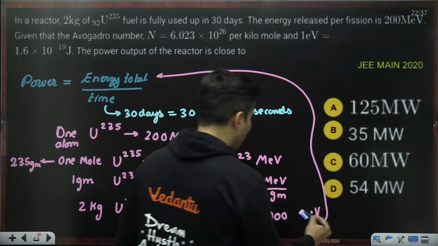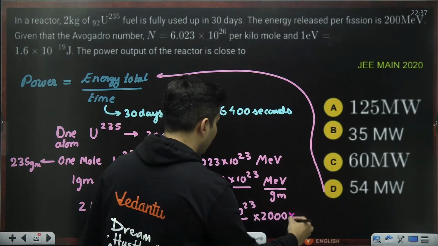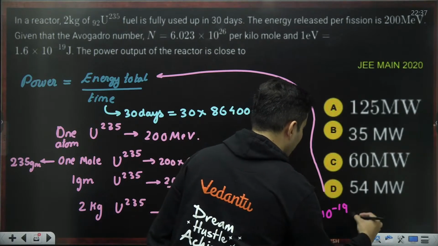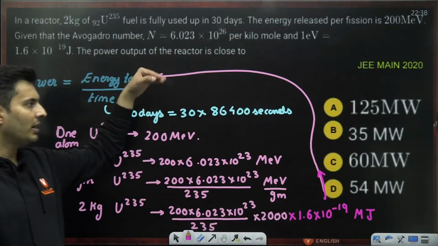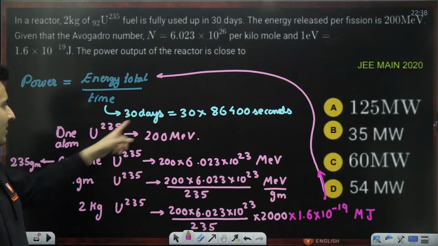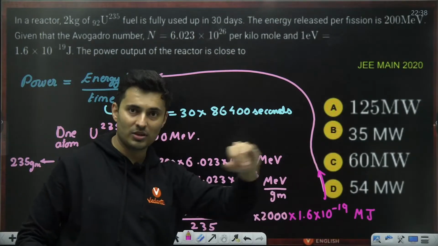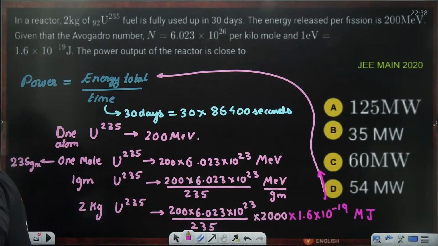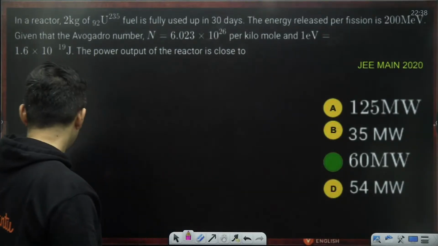Please mind it. You can convert this into joules by writing it as 1.6 into 10 to the power minus 19 megajoules. Then you can substitute it here so that you get it in megawatts. Because this denominator is in seconds, numerator is in megajoules. Megajoules per second is megawatts. Yeah. All right. Very good. Awesome. And that's how you get the answer as 60 megawatts.